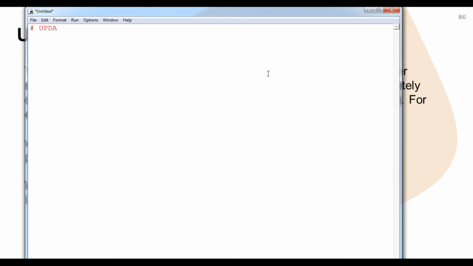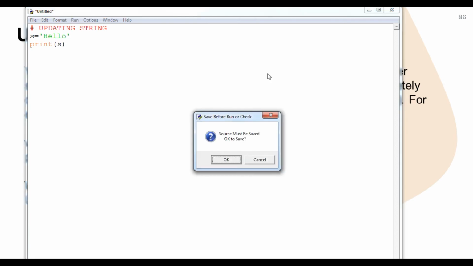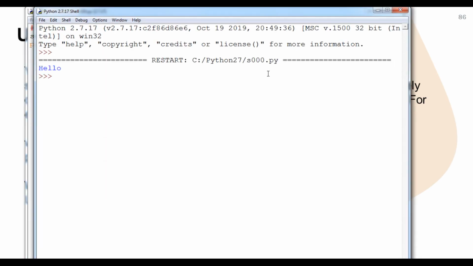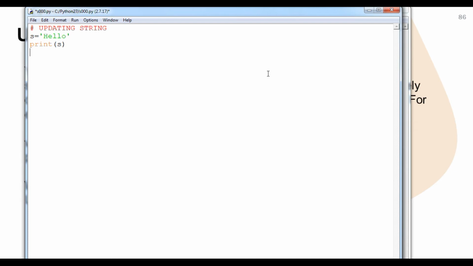So here, updating string. What I'm going to do, students, is suppose the variable is s, which contains the value hello, and then I print it. Simply I print s. The file name is S000, so now you can see the output will come like this. If I'm going to update it, how will I update it? Suppose s equals Google. So let's see what the output will be.